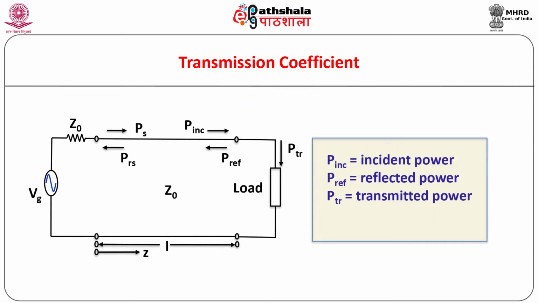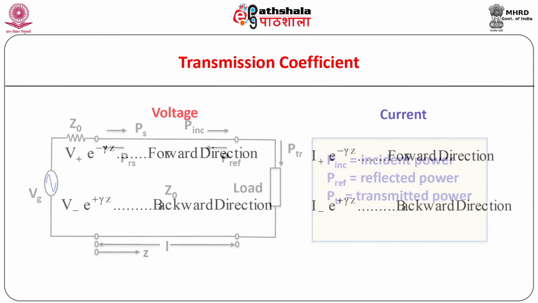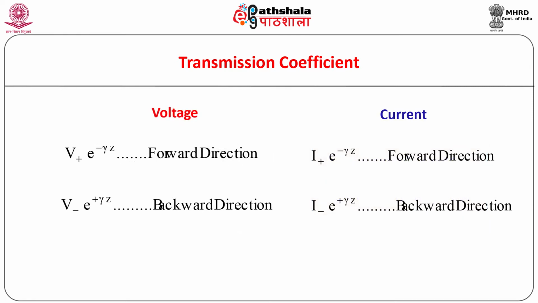In the diagram, the notations used for incident power, reflected power and transmitted power are as shown. The voltage and current waves travelling along the z axis in the forward direction can be described as shown. Here VTR represents the amplitude of the transmitted voltage wave, while gamma is the propagation constant.